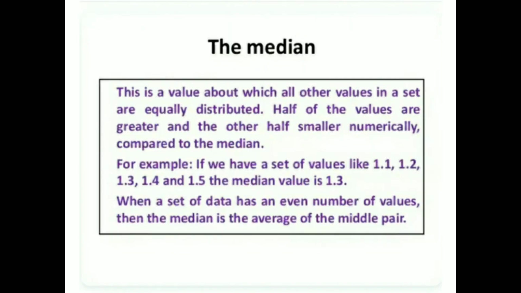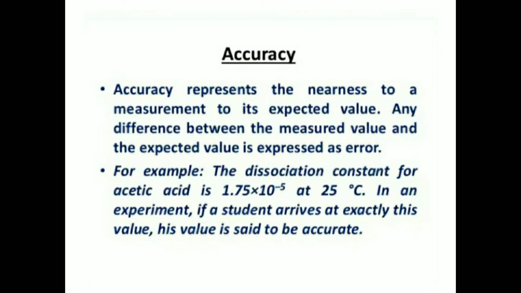Median. This is a value about which all other values in a set are equally distributed. Half of the values are numerically greater and the other half smaller compared to the median. For example, if we have a set of values like 1.1, 1.2, 1.3, 1.4 and 1.5, the median value is 1.3. When a set of data has an even number of values, then the median is the average of the middle pair.